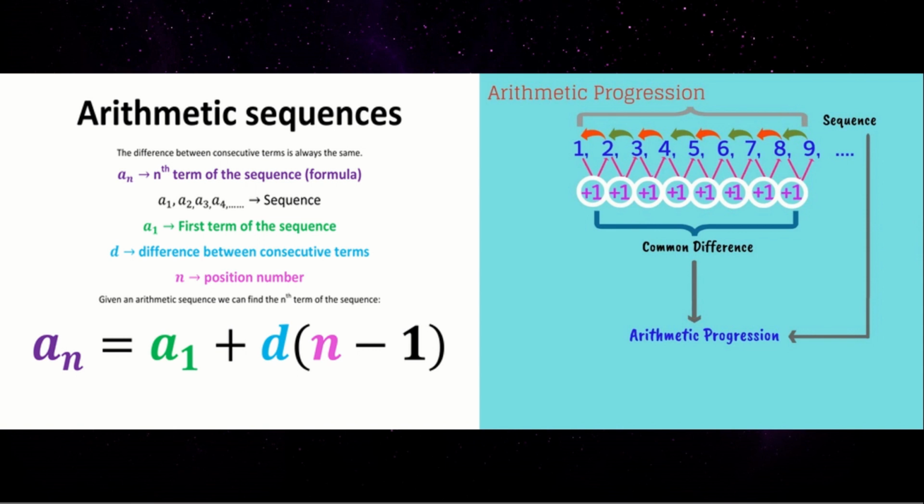Common difference means, here in the second example, we can see 1, 2, 3, 4, 5, 6, 7. Every number has a difference of +1. It is an increasing arithmetic sequence and this type of sequence is said to be an AP, arithmetic progression. If the constant term is the same, then it is said to be an AP. If the constant term differs, then it is said to be not an AP.